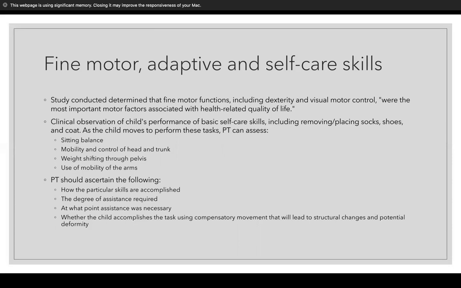Through watching these motions, you should ascertain the following: how did the particular skills get accomplished, what degree of assistance do they need, at what point was assistance necessary, and whether the child accomplished the task using compensatory methods, which would lead to structural changes and potential deformities down the line.